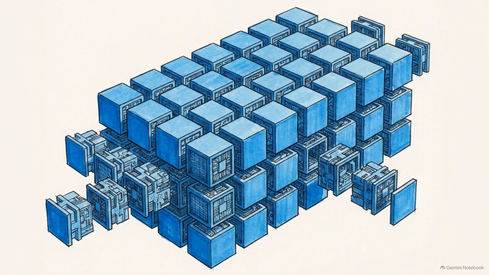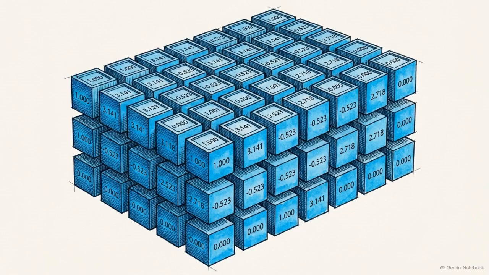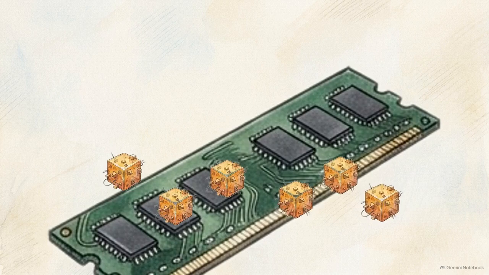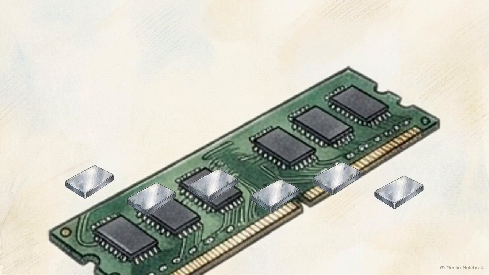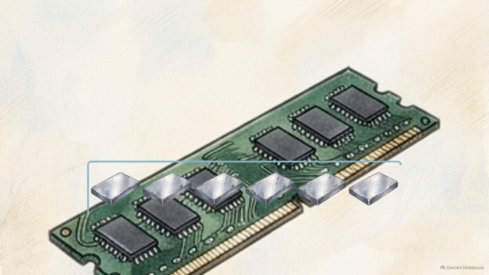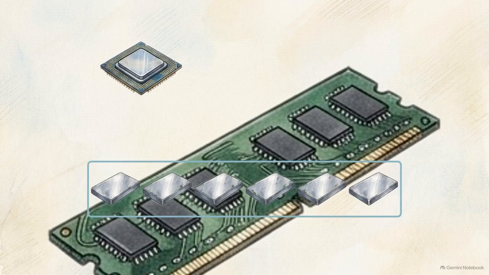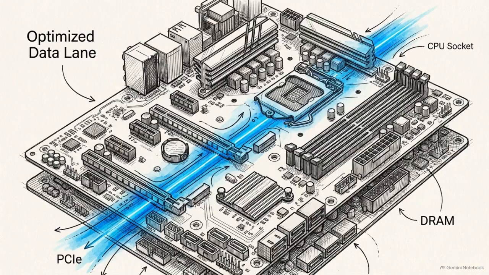NumPy introduces a strict constraint, the array. In a NumPy array, every piece of data must be exactly the same uniform type. By enforcing strict uniformity, NumPy strips away metadata bloat, packing raw data into one tightly compressed, continuous block of memory. With no pointers or types to verify, the CPU simply locks onto the array and reads data sequentially. NumPy optimizes how data sits on the physical hardware before a single calculation is run.